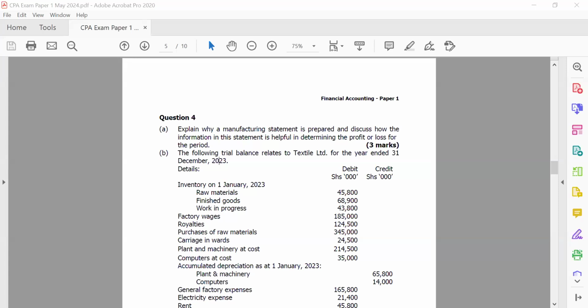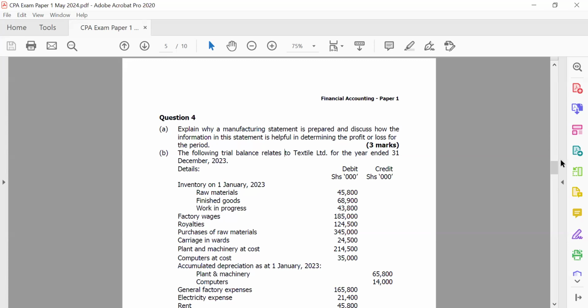So when we prepare a manufacturing statement, we can add up all our manufacturing costs and find what you might call your cost of goods sold or cost of sales. And if we have a cost of sales, and also the sales figure, it means that we can determine the gross profit. And once we have the gross profit, we can also determine the net profit. So that is what a manufacturing statement could really help you with at the end of the day, in determining the profit or loss for the period.